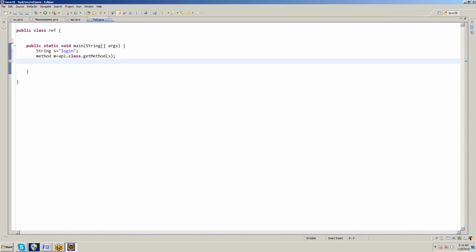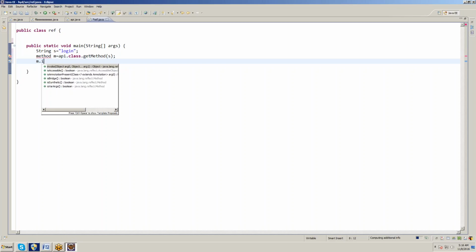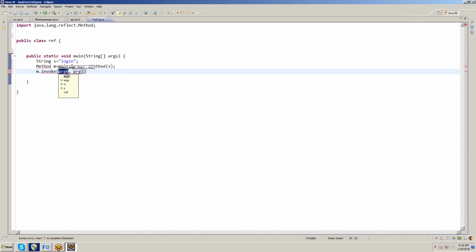Observe carefully, here you can get a number of exceptions. Then m dot invoke.